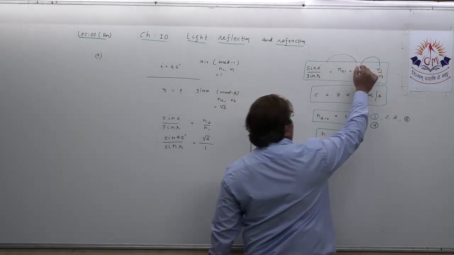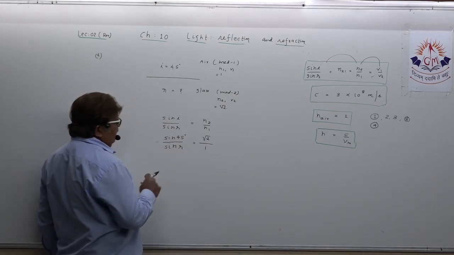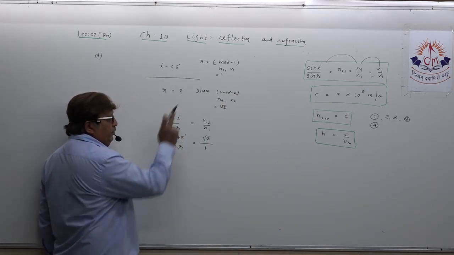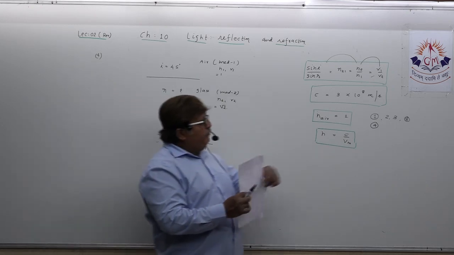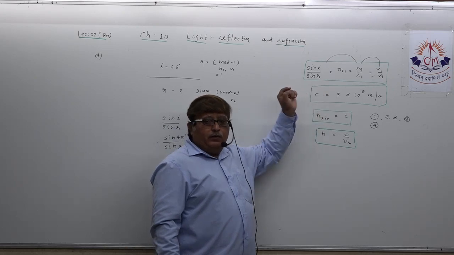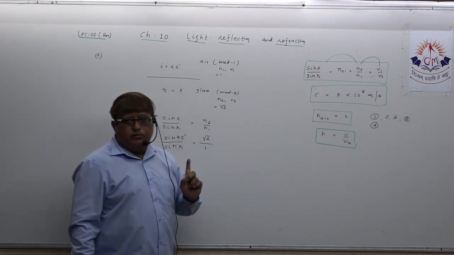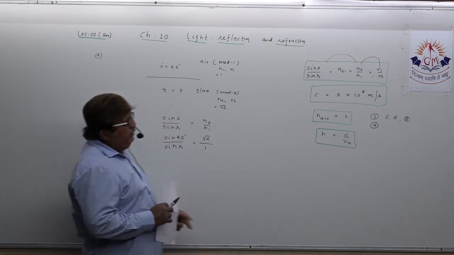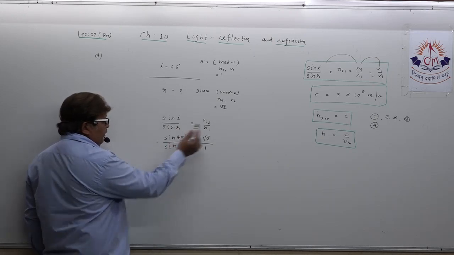So these two are the targeted formulas: sin I upon sin R equal to N2 upon N1. If those standard ratios are kept in mind forever, that is going to help you a lot in solving any numerical.